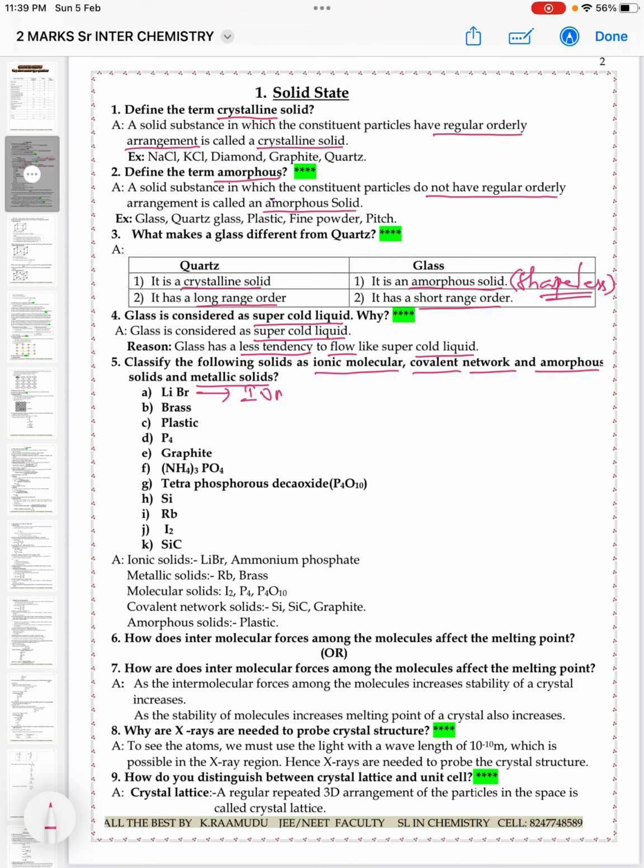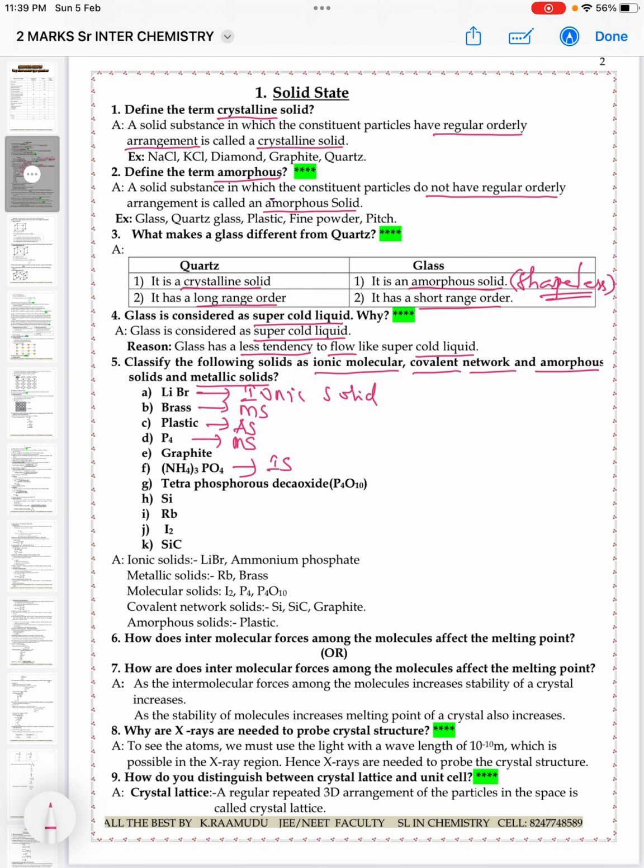So in these compounds, lithium bromide is an ionic solid. And next, ammonium phosphate also is an ionic solid. Next, brass is an example for a metallic solid, MS I'm writing for that. And plastic is an amorphous solid, just now we discussed. Coming to P4, it is a molecular solid.